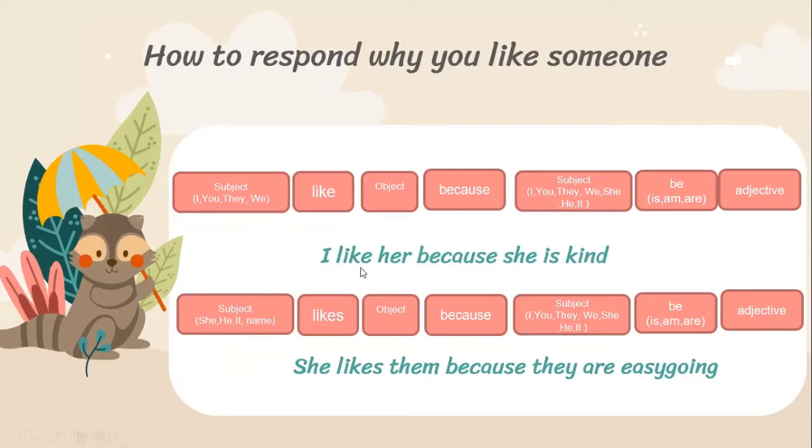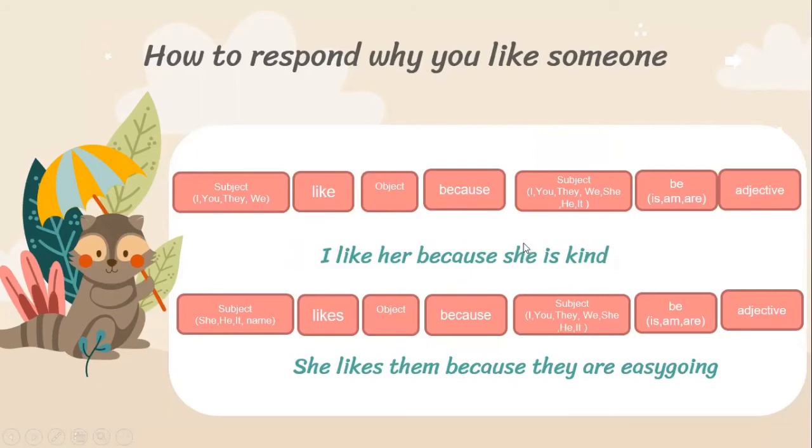For example, I like her because she is kind. So I becomes the subject. Then you put like, and then the object is her. Then you put because, and then you put the subject again, to tell about the object.